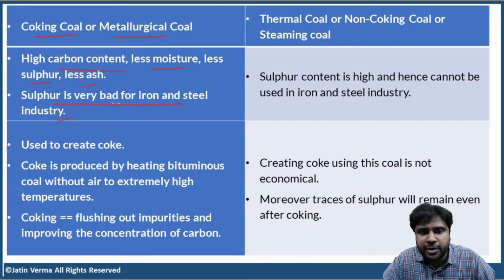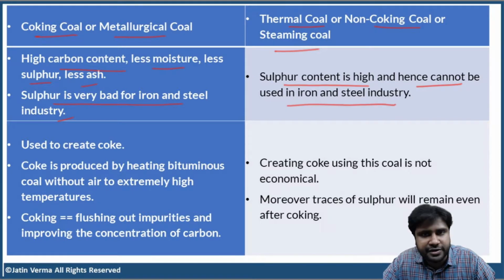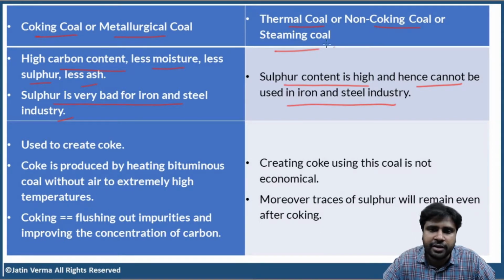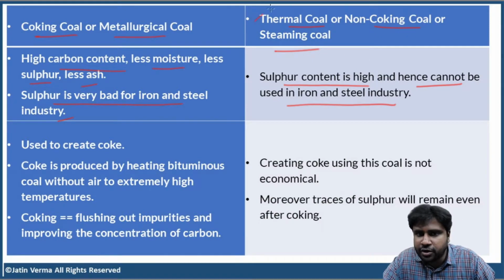So sulfur is very bad for iron and steel industry. Coking coal contains very less sulfur. Okay. But in India we have thermal coal or non-coking coal or steaming coal. So here sulfur content is high and hence cannot be used in iron and steel industry. That is the type of coal we have in India. Okay. So we use this coal for what? Thermal power plants. That is the reason we call it as thermal coal.